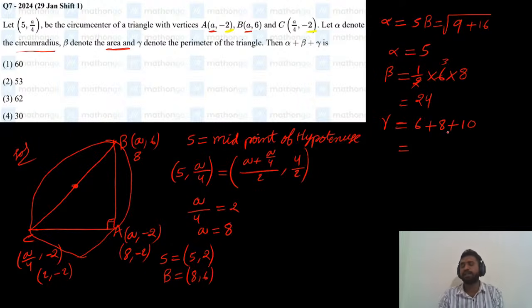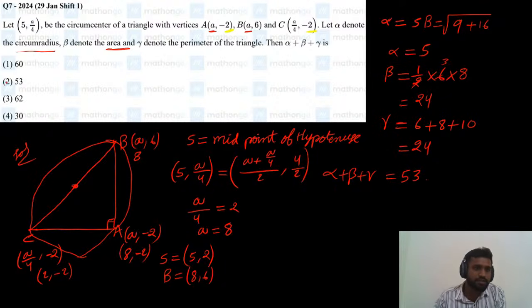So 10 plus 8 is 18, plus 6 is 24. Now we need to find the value of alpha plus beta plus gamma, which is 24 plus 24, which is 48, plus 5, which is 53. So the second option is correct for this question.